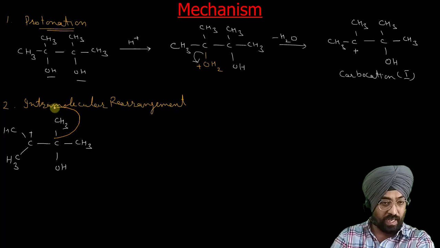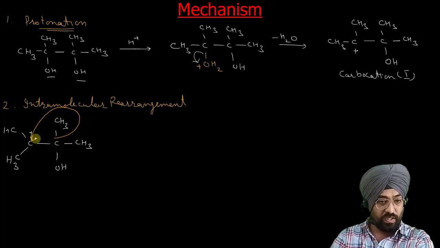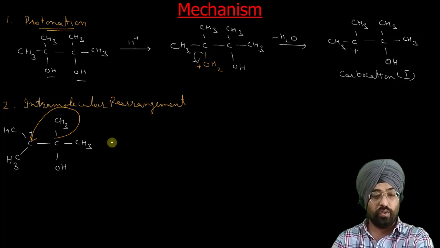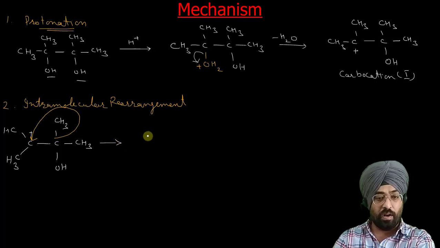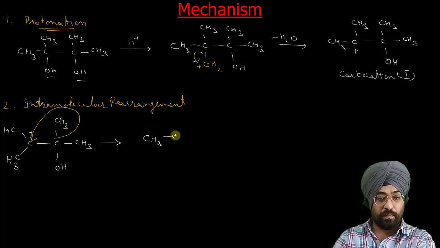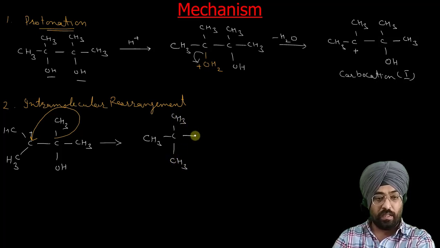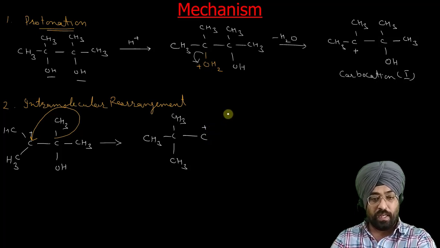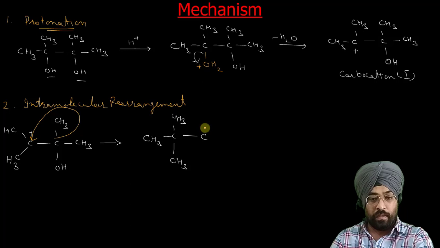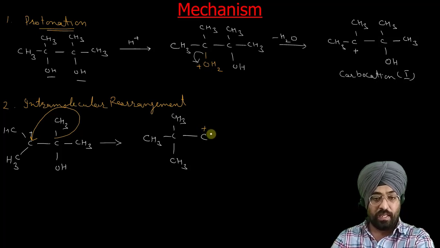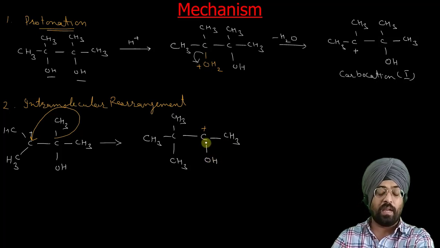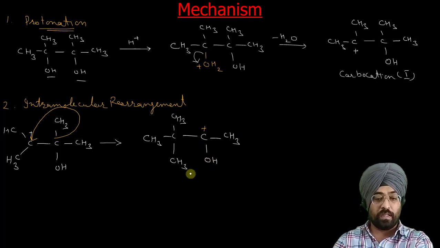Here this group is methyl, so this group shifts to this carbocation. If we do this shifting, let us see what is formed. Here now is the carbocation, the positive charge, next to OH. This carbocation which is formed is carbocation 2.